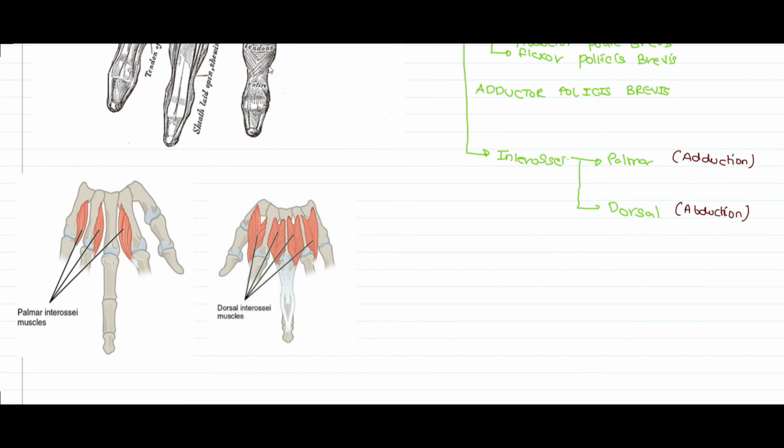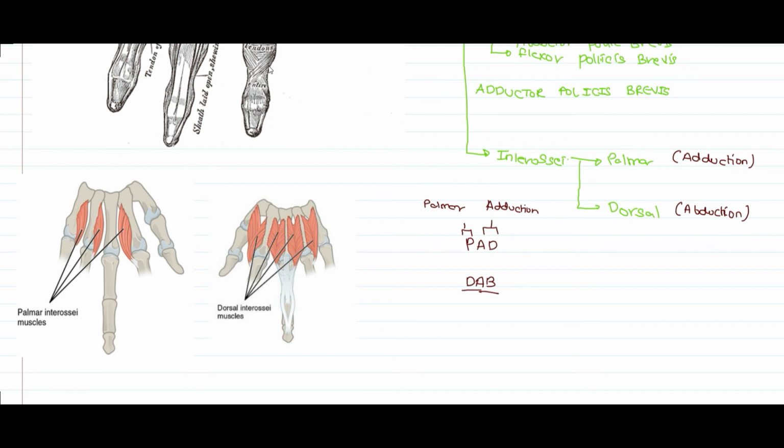So the importance of intraossei muscles are in the adduction and the abduction movement of the fingers. The mnemonic for remembering it is PAD and DAB, where P stands for palmar and AD stands for adduction. Similarly, D stands for dorsal and AB stands for abduction. Now let us take a look at the palmar intraossei muscles and the dorsal intraossei muscles.